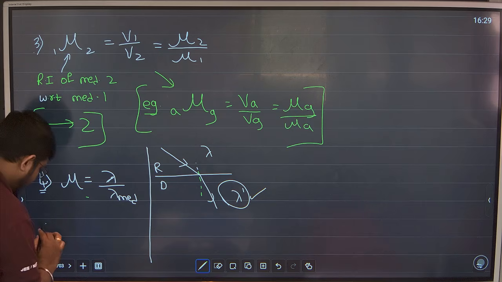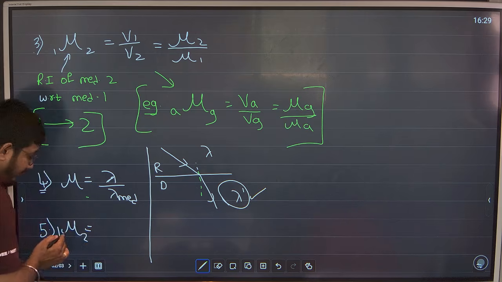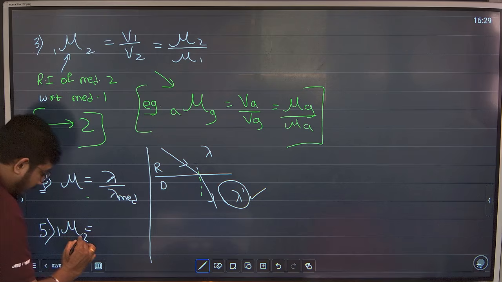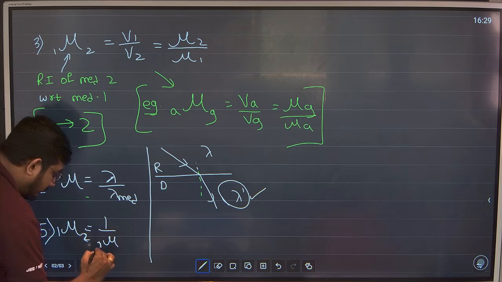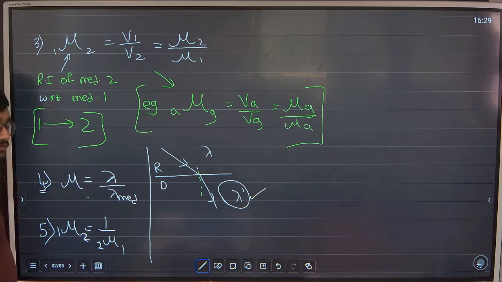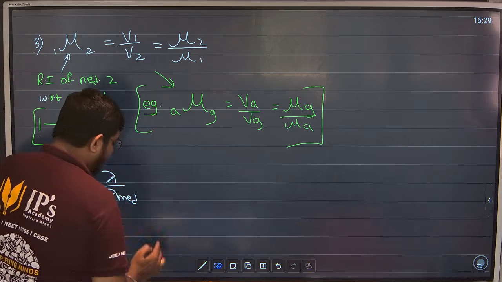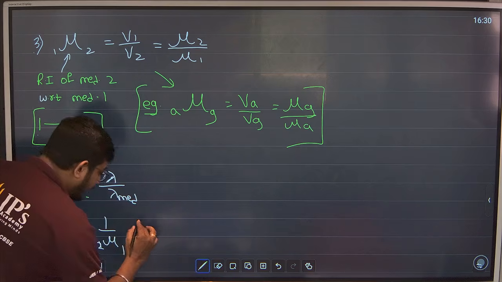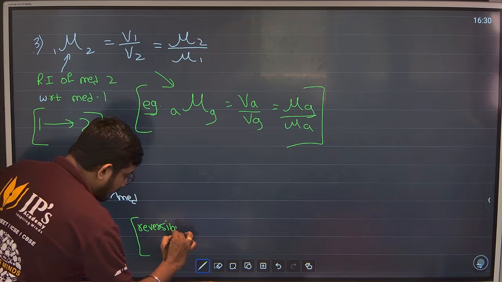Fifth, mu 1 2, that means refractive index of 2 with respect to 1 will be 1 upon refractive index of 1 with respect to 2. This is called as reversibility of light. What do you mean by reversibility of light? I will tell you.